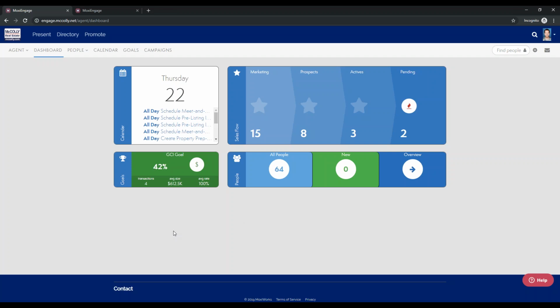Oh, one last question came through. Will we be able to sync from Gmail accounts that are not McColly.com? Unfortunately, no, you will not be able to. No, it's just the McColly.com email that is synced to Engage. Perfect. But if you did have contacts from those Gmail accounts that you wanted to sync with Engage, just export those from the Gmail that you have and import them into your McColly.com contact list. That would be the easiest way to do it.